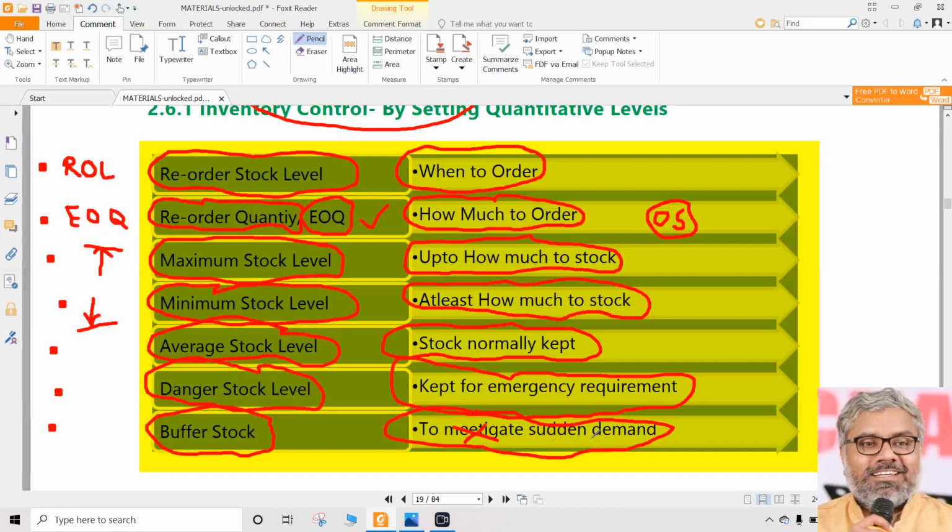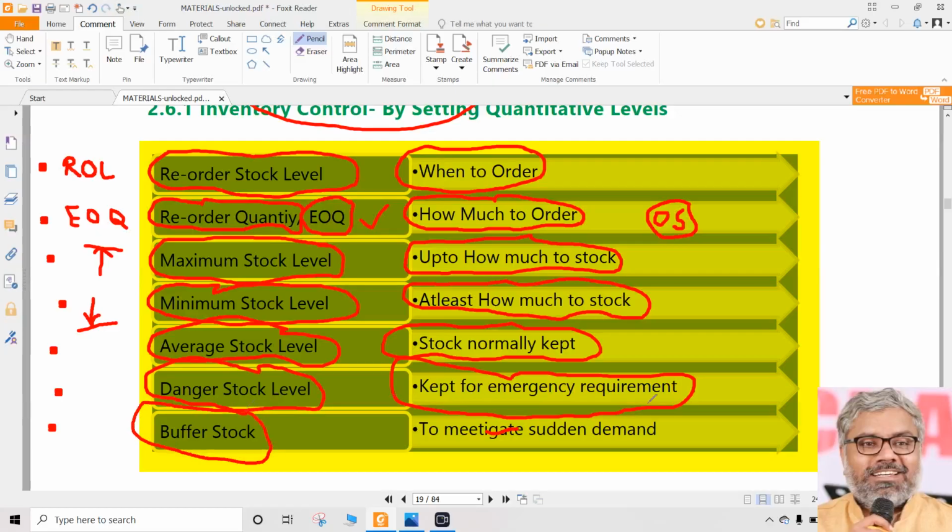So to meet a certain demand, we can use the buffer stock, or to mitigate certain demand, we can use the buffer stock. I would say better to use the word meet. So to meet, forget about this. This can be just struck off. To meet the sudden demand, whatever the stock is kept, that is called buffer stock.